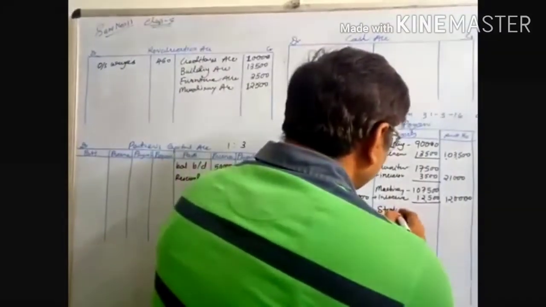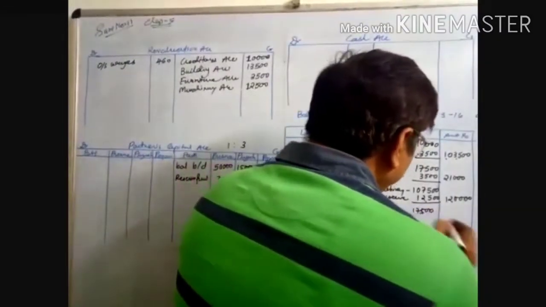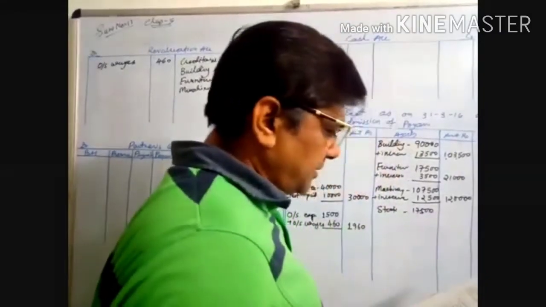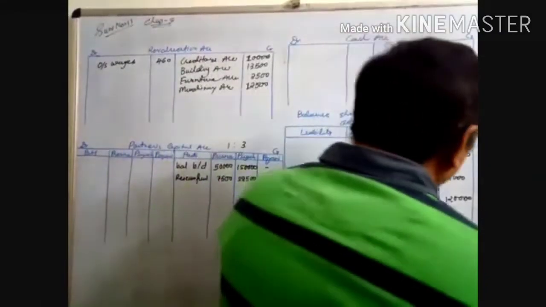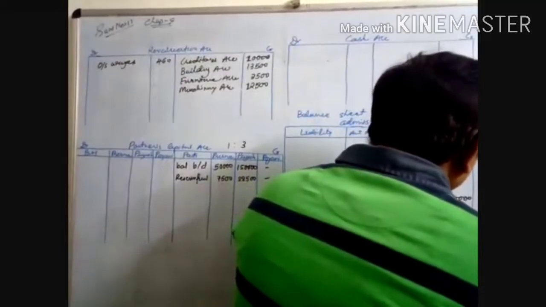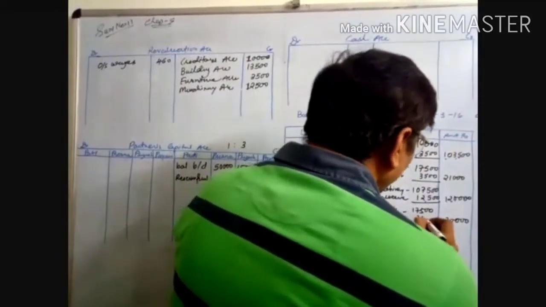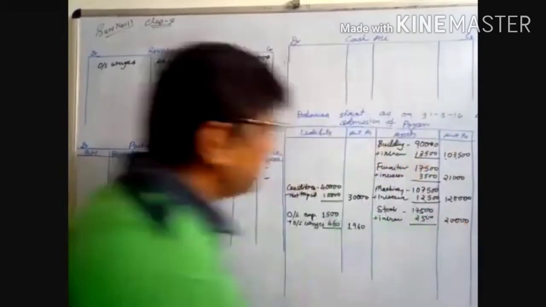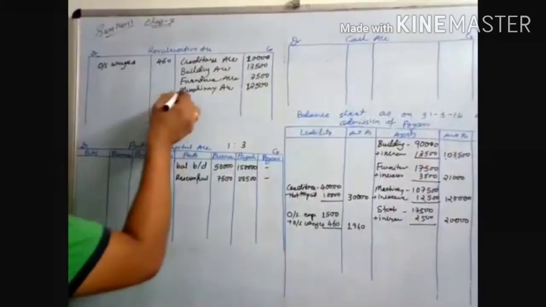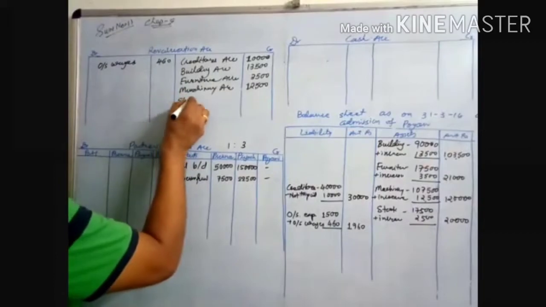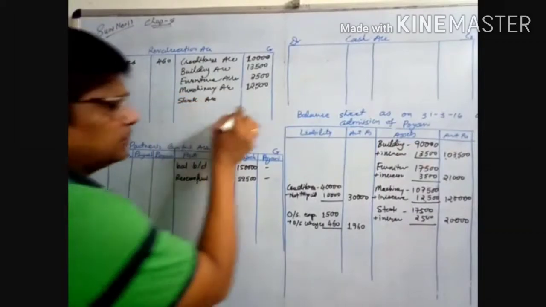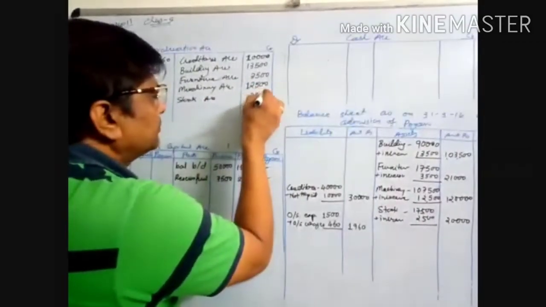Stock 17,500. We have an adjustment in stock. Yes, the value of the stock is 20,000, so it's also increased by 2,500. So write in the revaluation account, stock account 2,500.